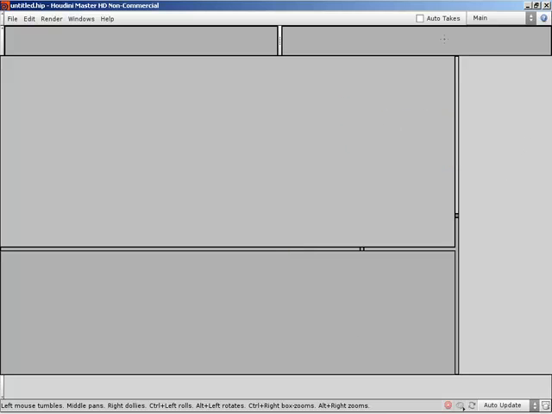Now, I can organize these in any way I'd like. So this is one way. And I can come in here and say, you know what? Now let's take this pane over here on the right and let's split it like this. And then maybe this pane over here on the bottom, let's split it down like this. And then I could even go as far as to say, let's split the pane this way as well, top to bottom.